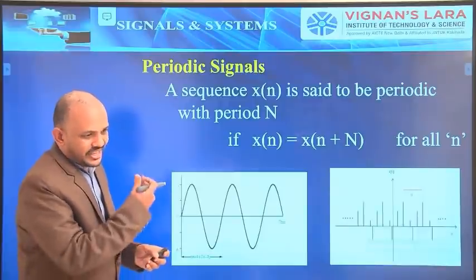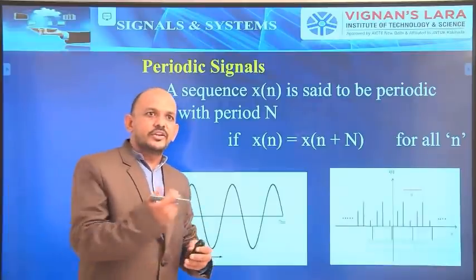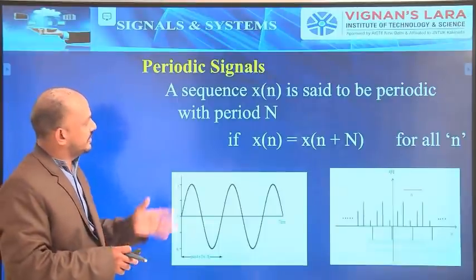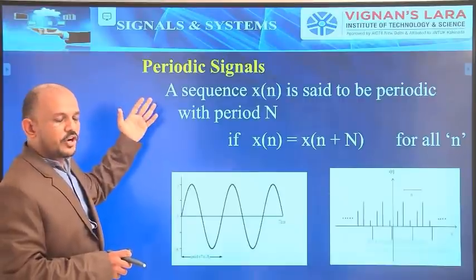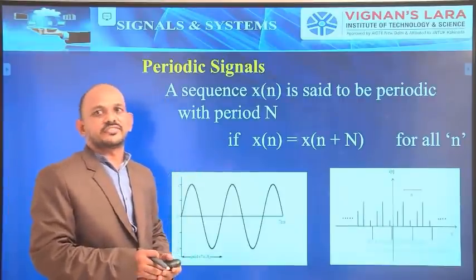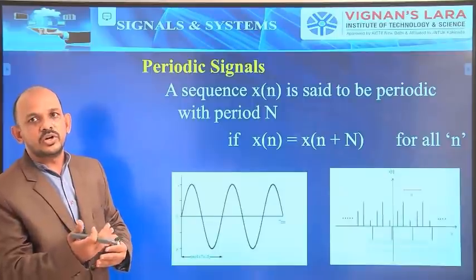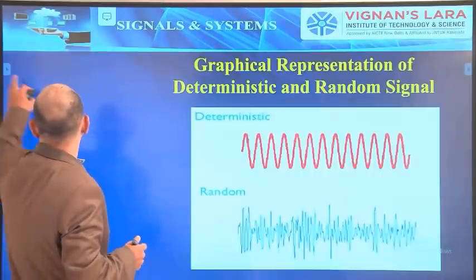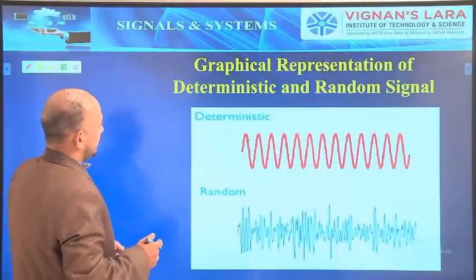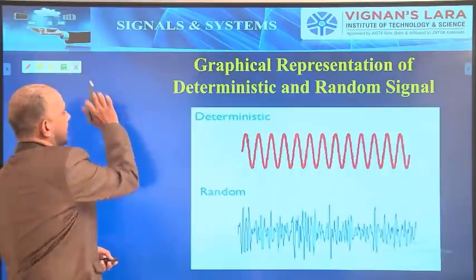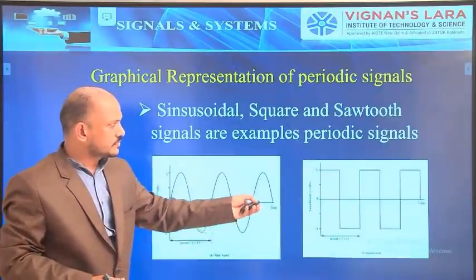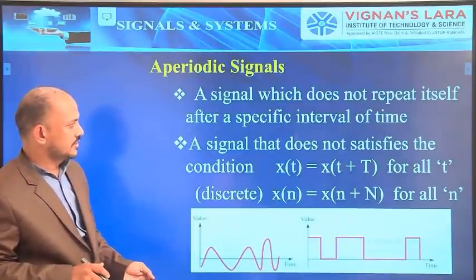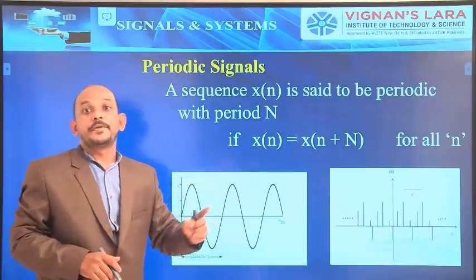Same as for the continuous time signals, if x of t equals x of t plus T for all t, then that signal is said to be a periodic signal. In the same way, for discrete sequences also, if x of n is equal to x of n plus capital N for all n, those signals are also called periodic signals.